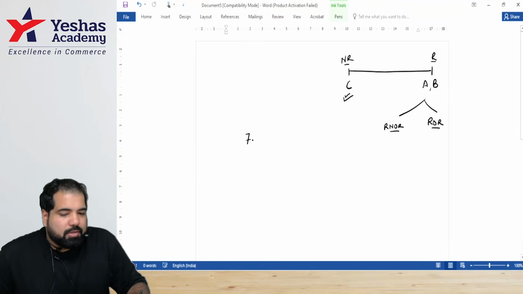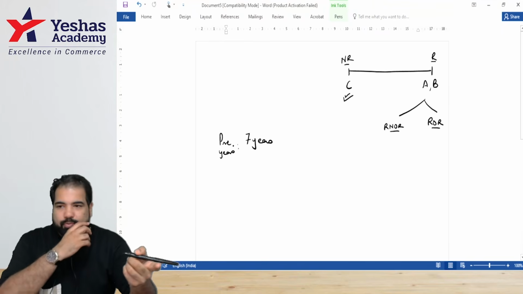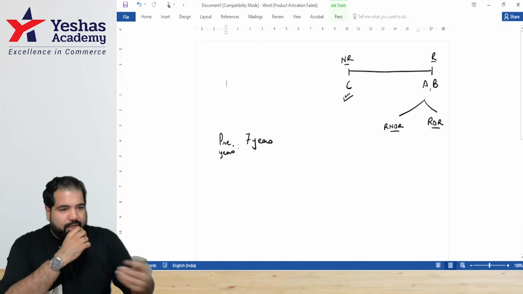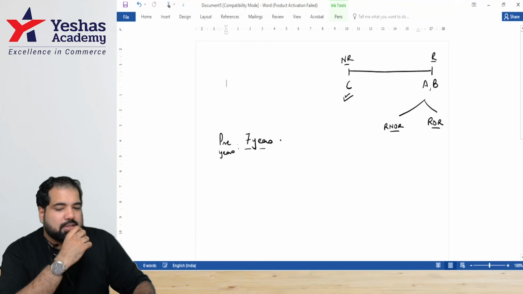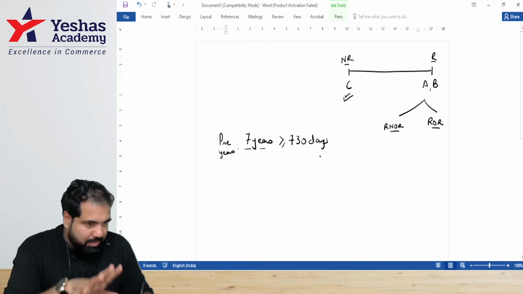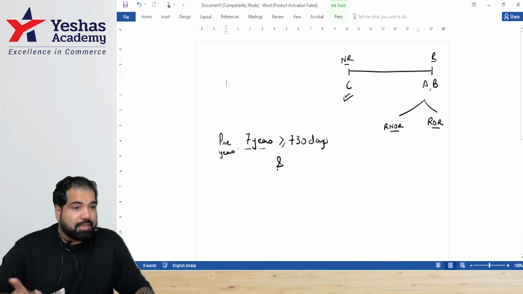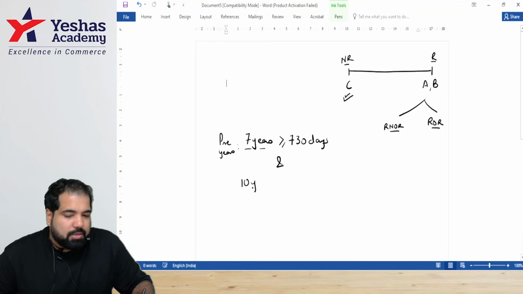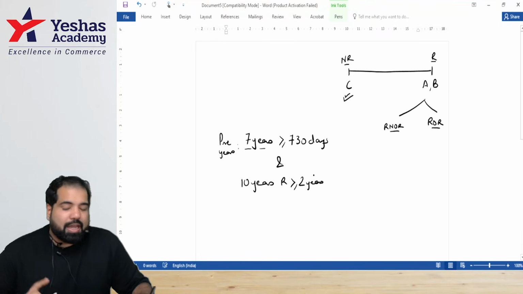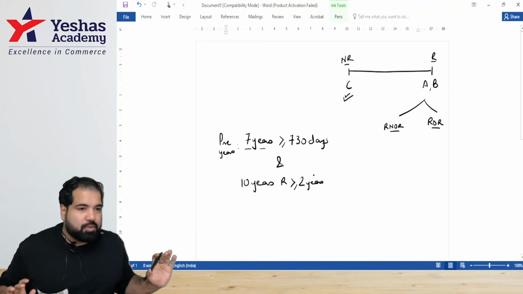So we ask them two questions, guys. In the last how many years? 7 years. This is called preceding years. What is preceding years? Before which year? 24, 25. In the last 7 years, have you stayed in India for at least how many days? 730 days. If this answer is yes, that's one question, and it is always an 'and'. In the last how many years? 10 years. Have you been a resident for at least how many years? 2 years.